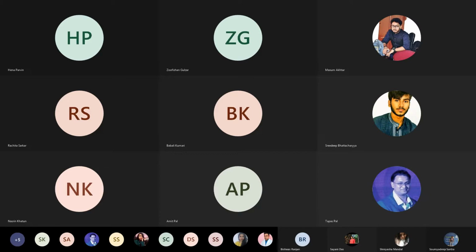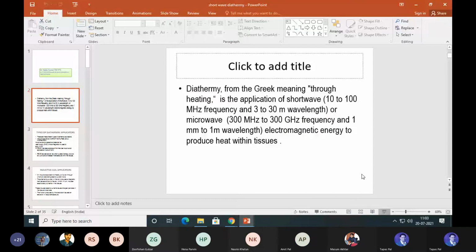Once it is over, from my portion the electrotherapy will be over, and I think Subhasis will take for you people the rest of the portion of the EMG NCV, followed by the biofeedback.